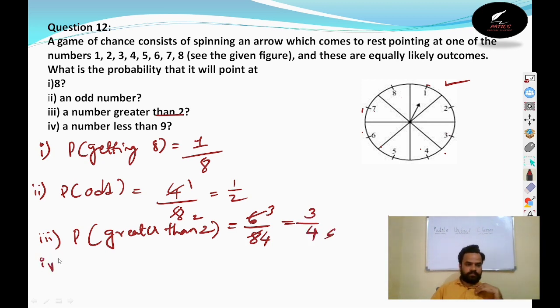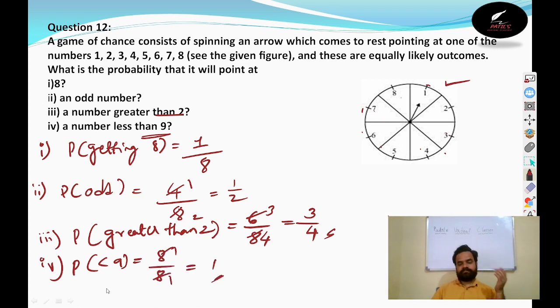Then the fourth one is the probability that the number will be less than 9. Here you can see all the numbers 1, 2, 3, 4, 5, 6, 7, 8 are less than 9. So the probability of getting a number less than 9 is all numbers, 8 by 8, and the answer is 1. So the probability of getting a number less than 9 in this event is 1. Is that clear? Can we go for the next question?